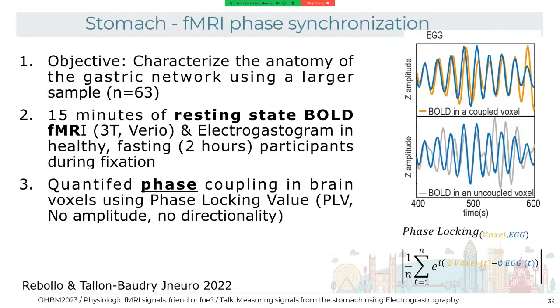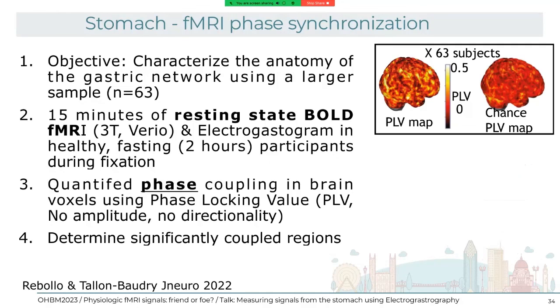And we got this gastric network that is spread across somatomotor and visual networks, but also some subcortical structures like the striatum, thalamus, and cerebellum. And right now we're trying to replicate this across a larger cohort of participants.